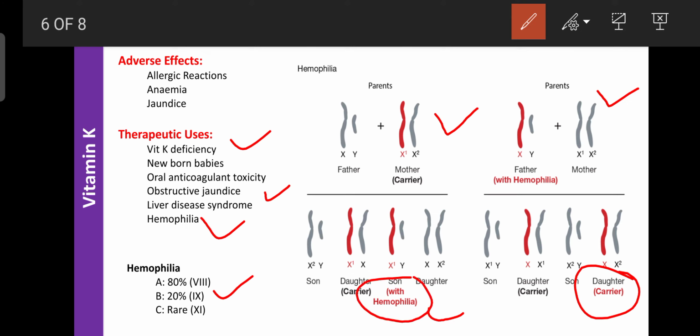If the father is hemophilic and the mother is free from hemophilia, the son is free from hemophilia, but the daughter acts as a carrier. When this daughter marries a non-hemophilic man, their son suffers from hemophilia. Hemophilia is a genetic disorder where bleeding cannot be controlled and uncontrolled internal bleeding can occur. It is a serious condition, treated with the help of vitamin K, and is mainly classified into three types.